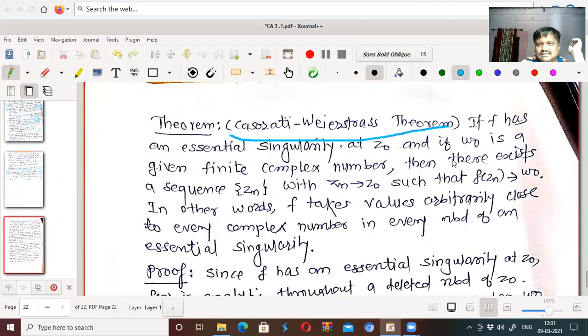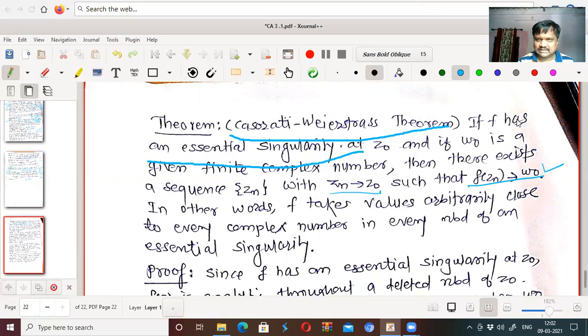What the theorem says is that if f has an essential singularity at z equal to z0 and if w0 is a given finite complex number, then there exists a sequence Zn with Zn tends to z0 such that f of Zn tends to w0.